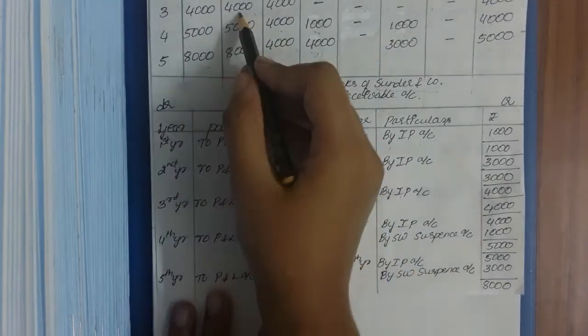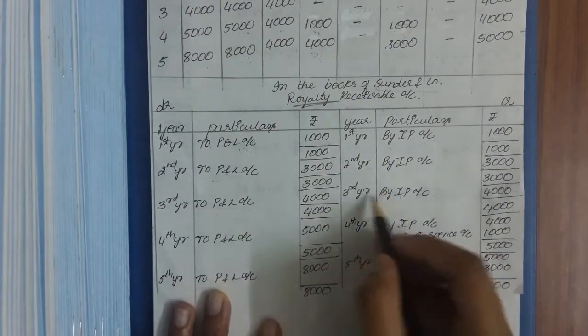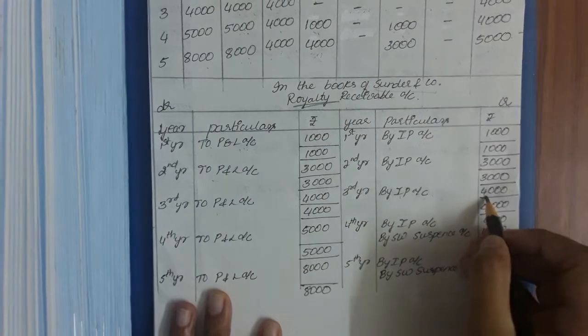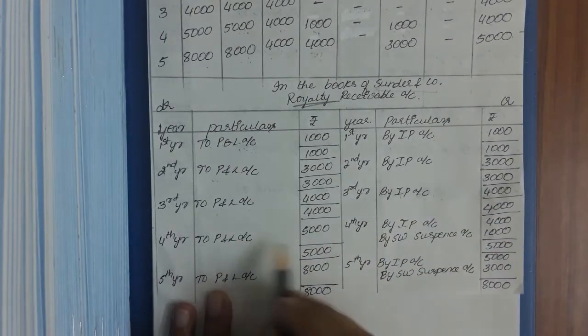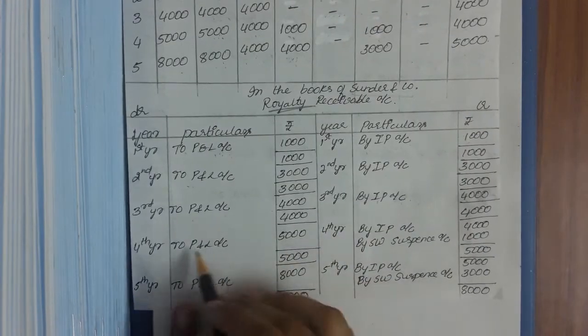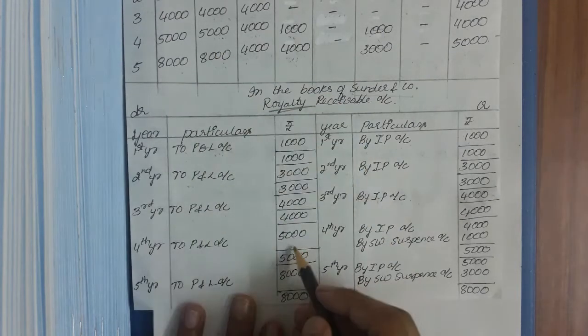In the third year also, 4000 rupees to P&L account 4000, by Indian publishing account 4000. Fifth year to P&L account 3000. Fourth year to P&L account 5000.